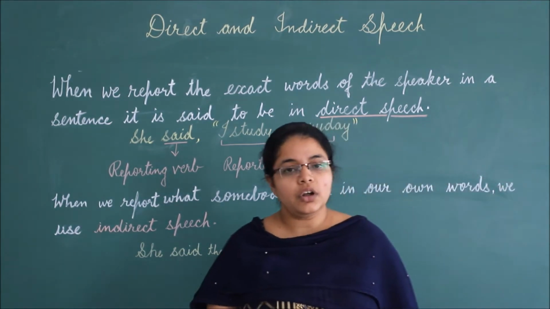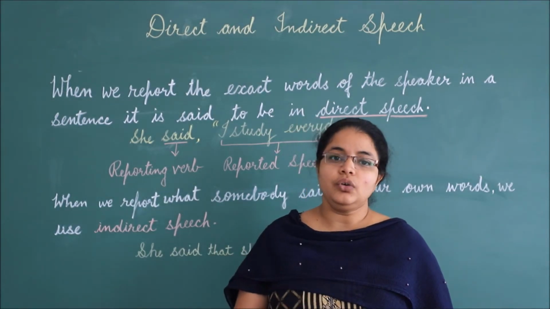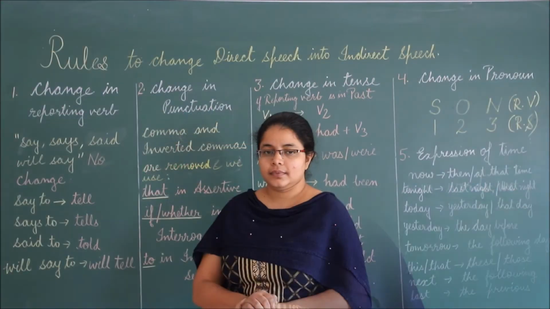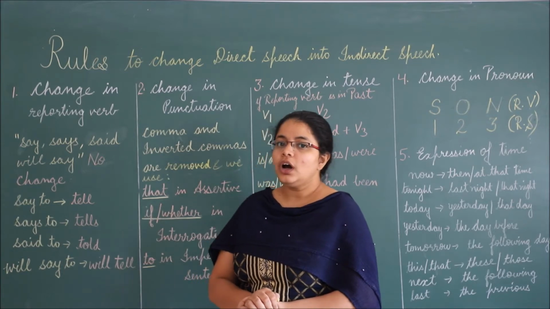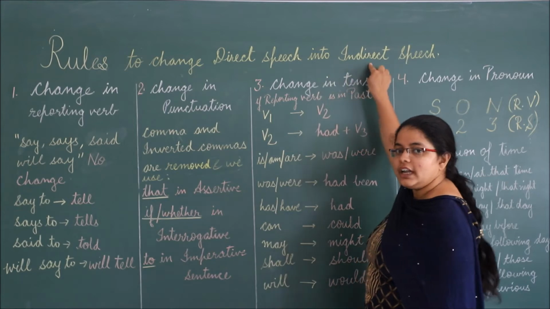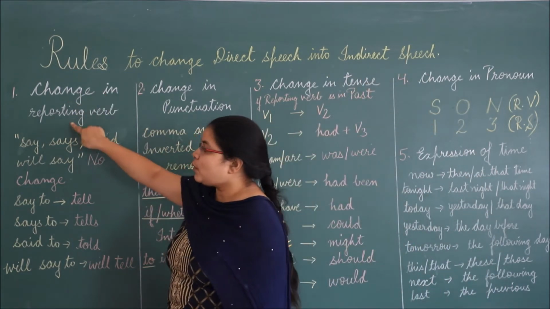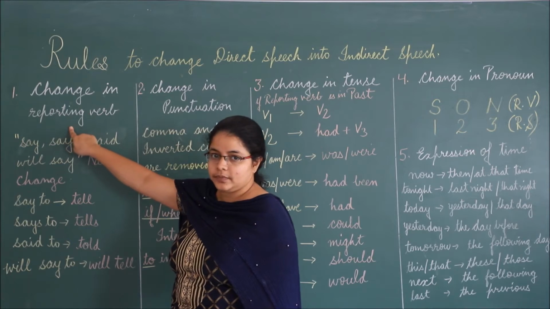Now let's look at the rules to change direct speech into indirect speech. Change in reporting verb.